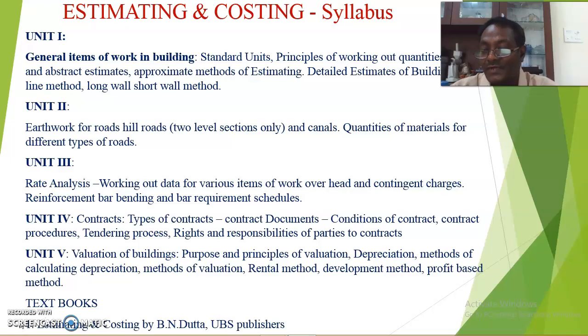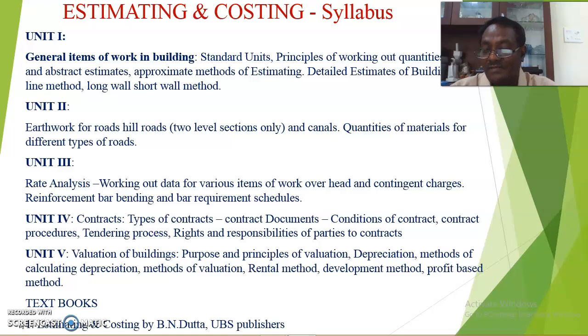Next one is the unit called contract. Contract means we are legally appointing one person to execute your work according to the requirements of your need. Next one is the types of contract. There are various types of contracts, and there are some limitations for each and every contract. Depending upon the limitation, you have to prepare the contract documents.